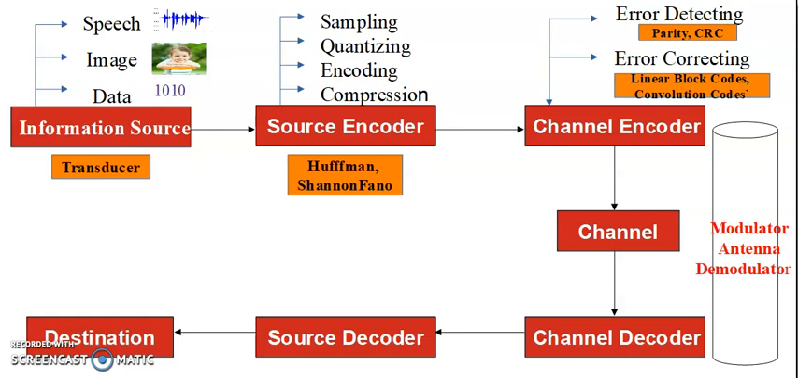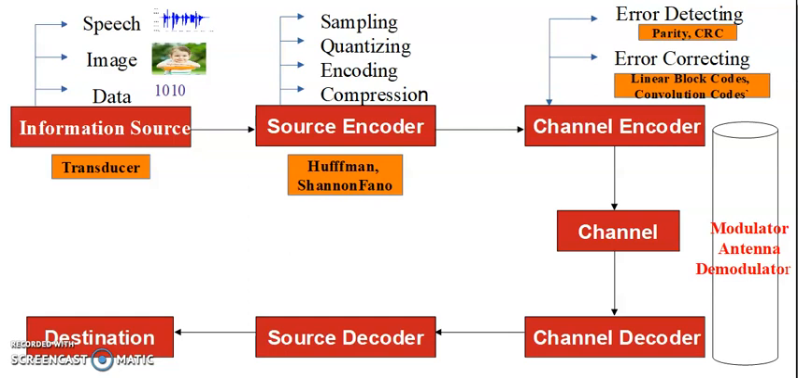I am Ravi Kumar. In this video, we will see the block diagram for digital communication system. Here, any communication system you take, the basic blocks are transmitter, channel and receiver. Transmitter transmits the information through the channel and the receiver receives the information from the channel.